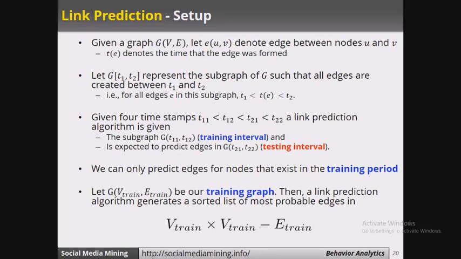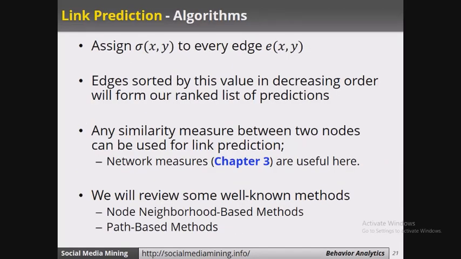Let G(V train, E train) be our training graph, then a link prediction algorithm generates a sorted list of most probable edges, that is V train x V train, which will have all the edges E train. So this is the whole setup. Now let's see the algorithm. Assign sigma(x, y) to every edge e(x, y), and edges sorted by this value in decreasing order will form our ranked list of predictions.